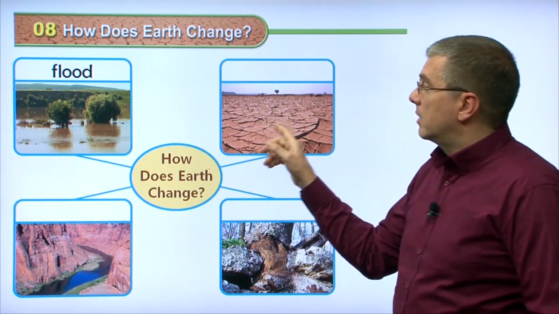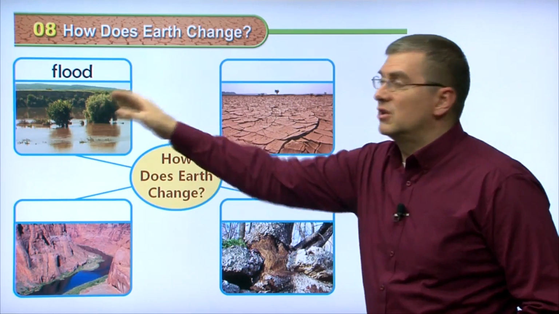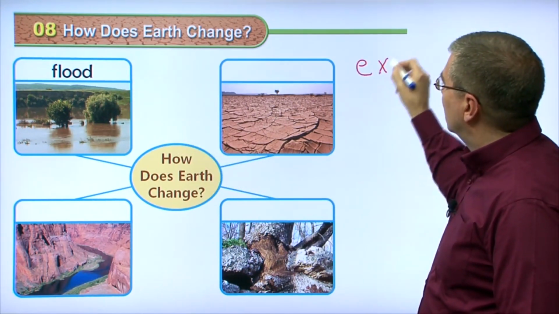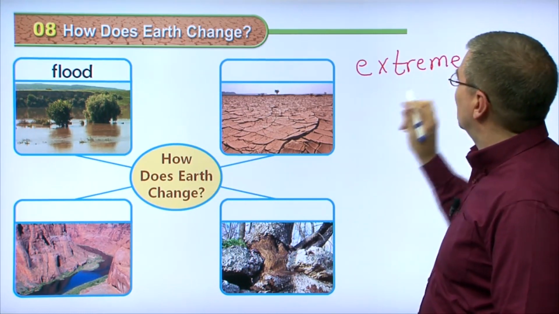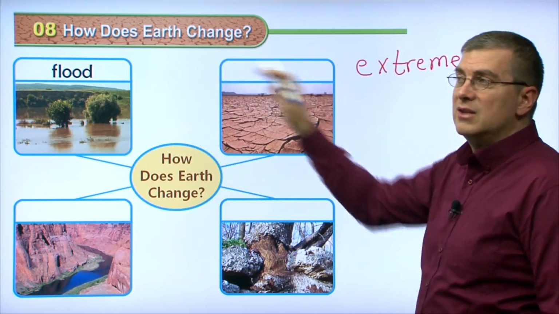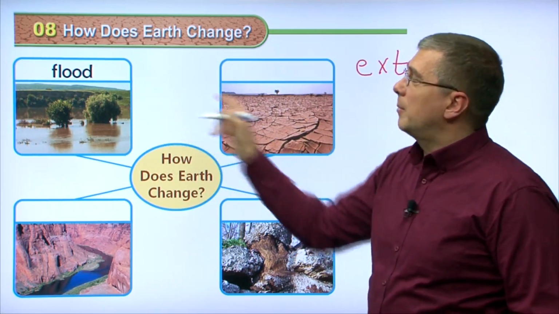Now over here, we have the opposite of a flood. What is the opposite of a flood? Remember, we have the two extremes, and I'll spell that word out for you right now. Extremes. We talked about that a little bit before. These are extremes in the weather. Flood is one extreme. On the other side is drought. These are two extremes.